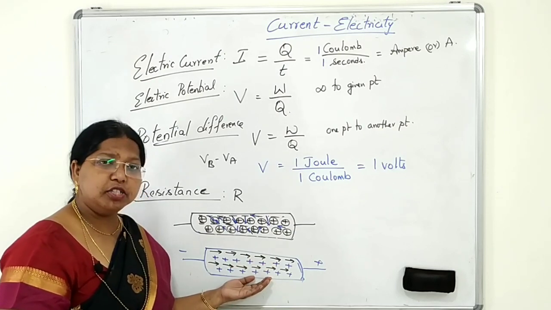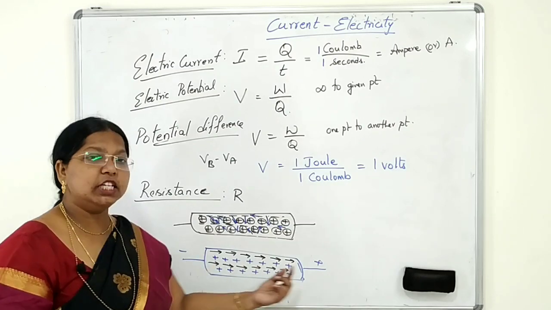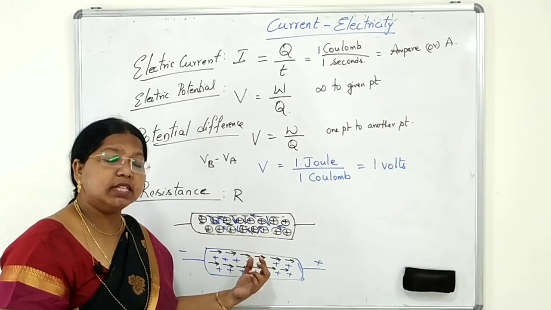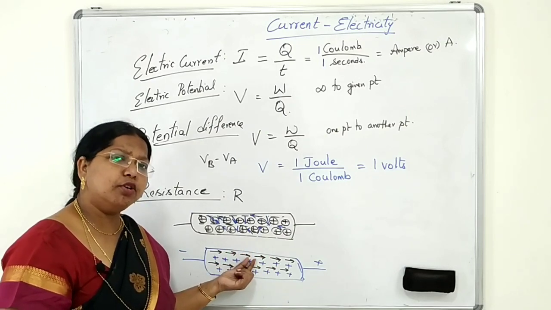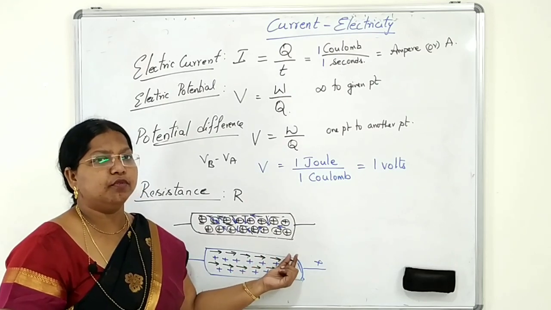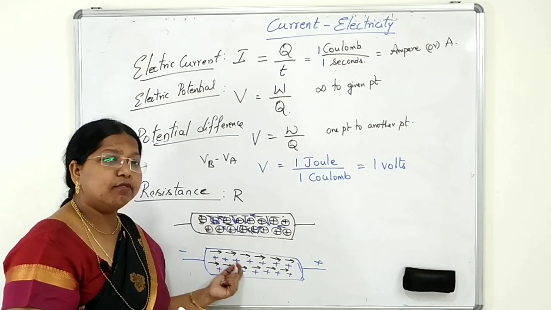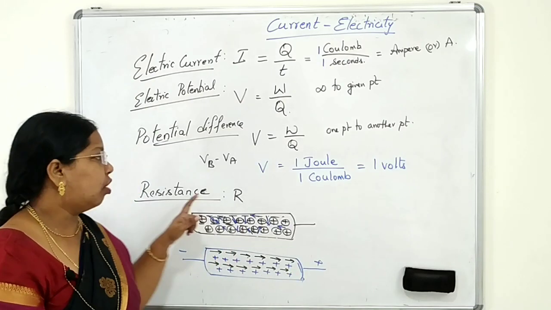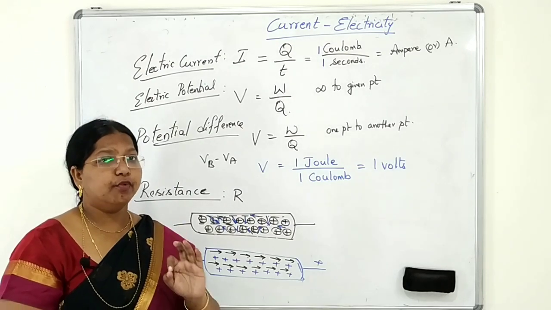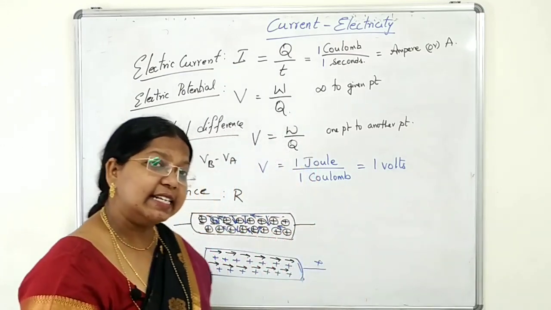So they lose some energy and the speed decreases, but they are again accelerated by the potential difference across the ends of the conductor. Again, due to collisions, the speed decreases. Again they get accelerated and move. So there is some obstruction, some opposing force in the flow of charges. That is called resistance. Obstruction or opposing force in the flow of charges is called electric resistance.